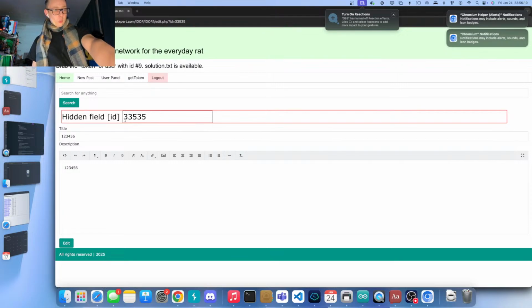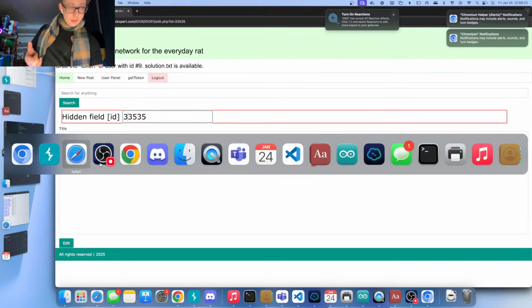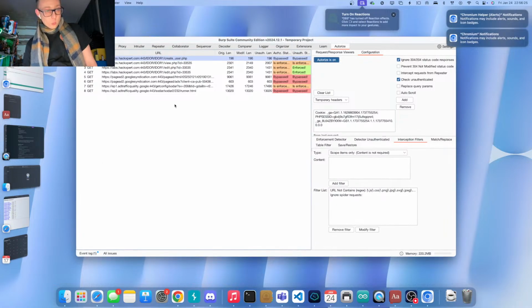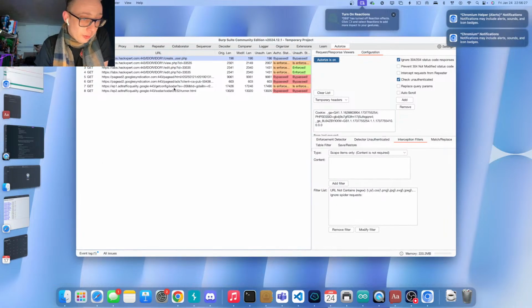This is what I meant with highlighting those hidden fields. You can clearly see a hidden field with an identifier here, to highlight the identifier of that post. Now, this is something that the other users should never be able to see. But what can we see here? First of all, a few things.